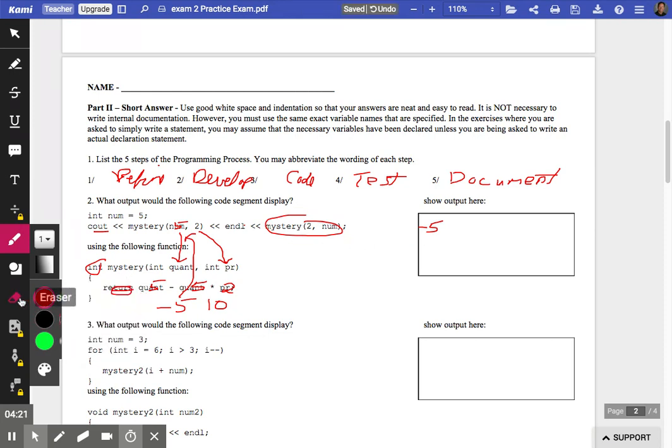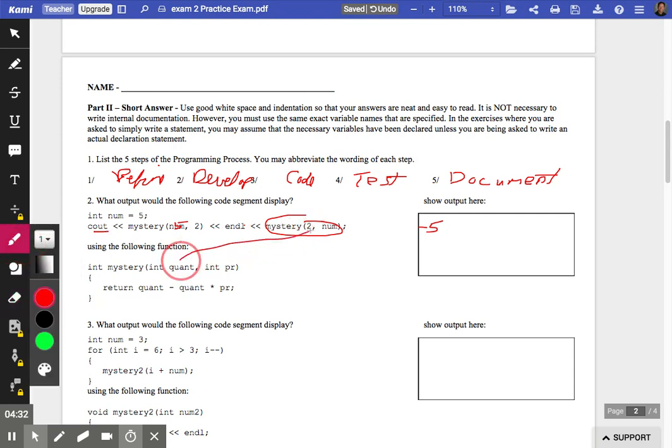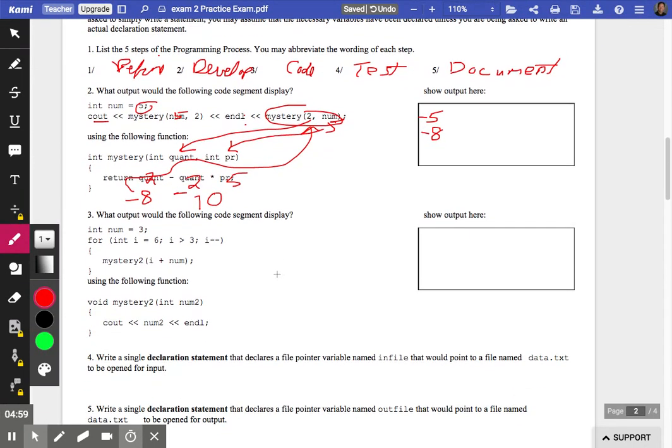Now we have to erase everything and reuse that function named mystery. But in this situation, we're reusing it with the parameters 2 plugged in for quant, and num, which is still 5, that plugs in for PR. 2 times 5 is 10. 2 minus the 10 is -8. That -8 is returned, plugs in there after the endl, so that means the -8 goes down here in your output.